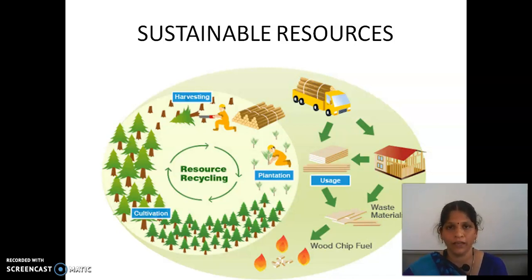So what is the meaning of that? We should use the resources available now very wisely. That means we meet our needs now, and we should also conserve the resources for future users. That is called sustainable development.